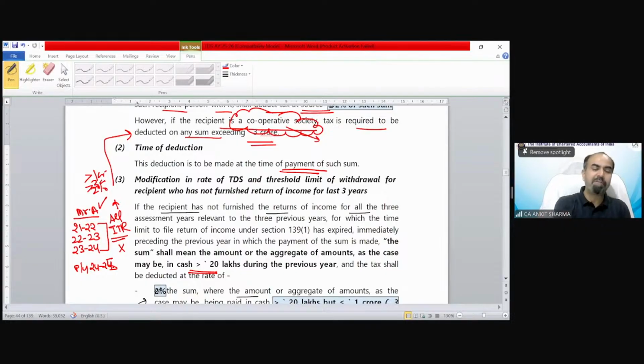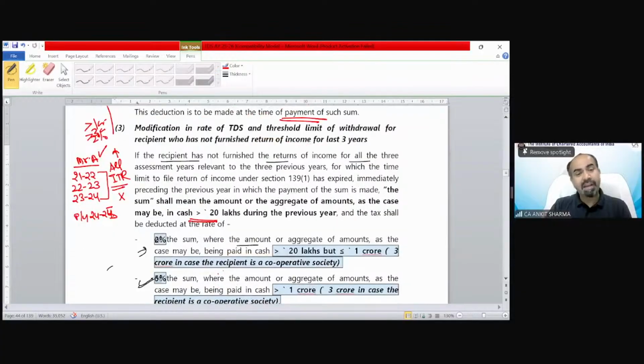So if you have filed your ITR for all the 3 preceding years, the TDS is going to be deducted after exceeding 1 crore or 3 crore, as the case may be. But if you did not file your ITR in the preceding 3 years, the limit of 1 crore would be reduced to 20 lakh, and the rate of TDS is also going to be increased.